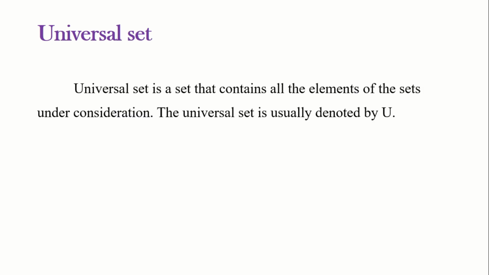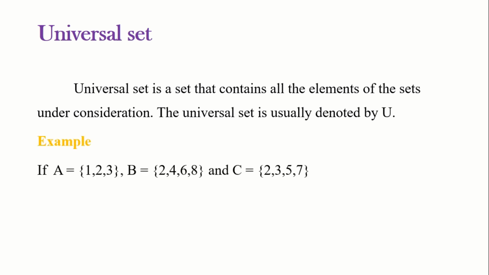The universal set is a set that contains all the elements of the sets under consideration, and it is usually denoted by U. See, in the given example, we have three sets: the set A has 1, 2, 3 as its elements, the set B has 2, 4, 6, 8, and the set C is 2, 3, 5, 7.